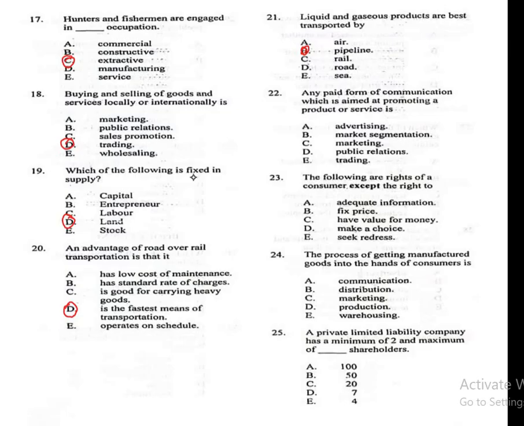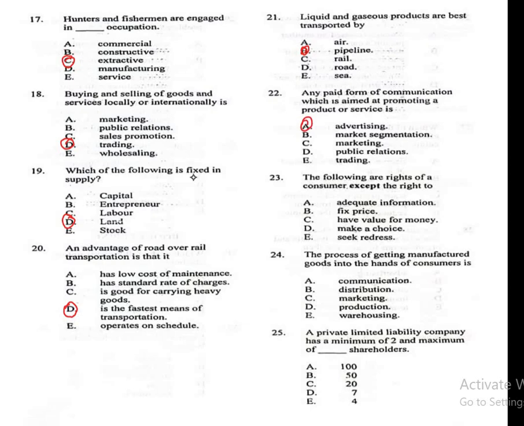Question 22. Any paid form of communication which is aimed at promoting a product or service is A. advertising, B. market segmentation, C. marketing, D. public relations, E. trading. The correct answer is A. Advertising.